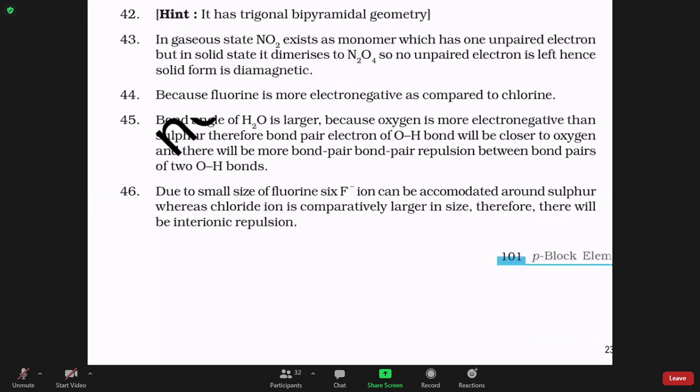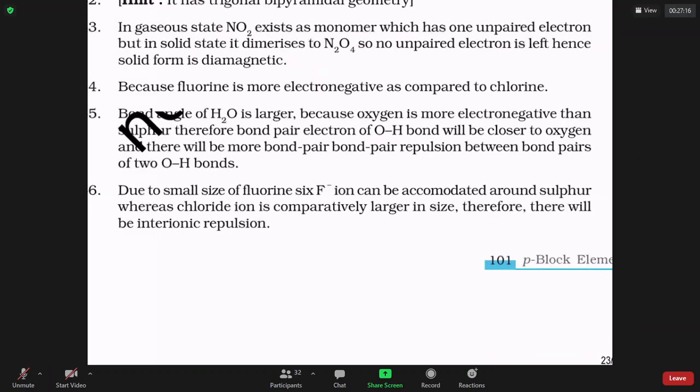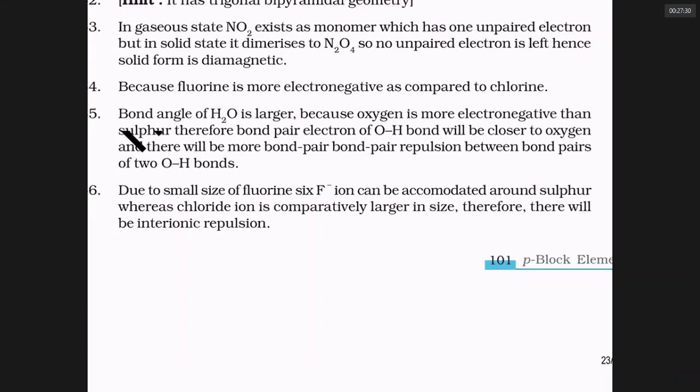Look at 45. The bond angle of H2O is larger because oxygen is more electronegative than sulfur. Therefore, bond pair electrons of the OH bond will be closer to oxygen, and there will be more bond pair repulsion between bond pairs of the two O-H bonds. All this appears to be unnecessary prolongation.